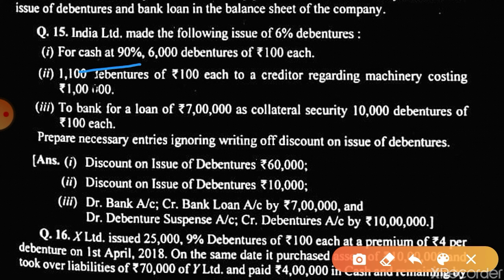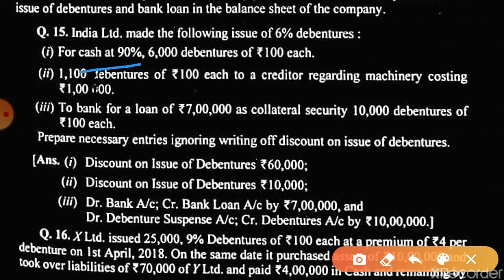Then the second one is 1100 debentures of rupees 100 each to a creditor regarding machinery costing rupees 1 lakh. See, the cost of debentures is again 1,10,000. Now why would they pay extra money?